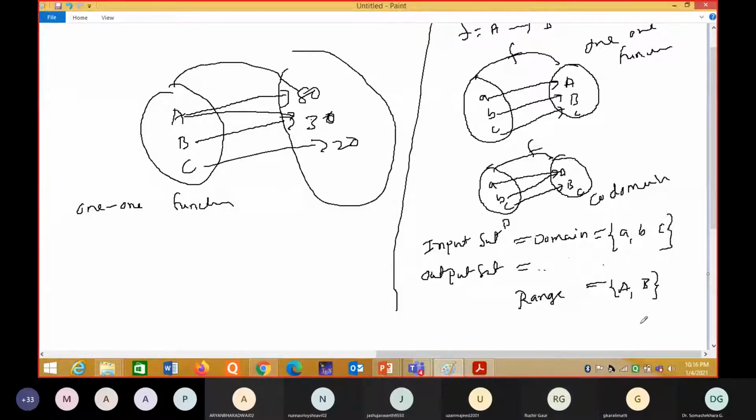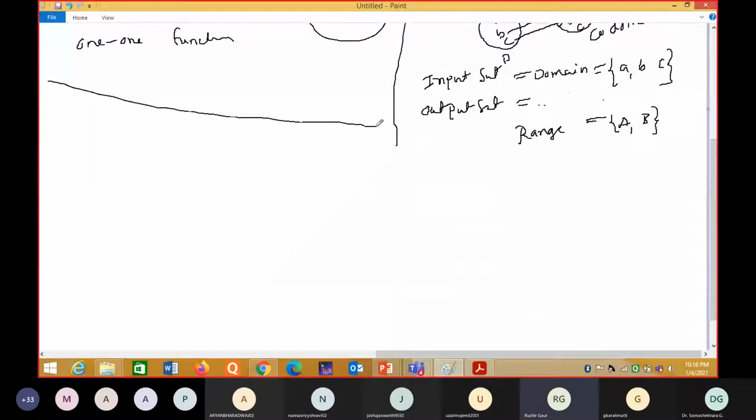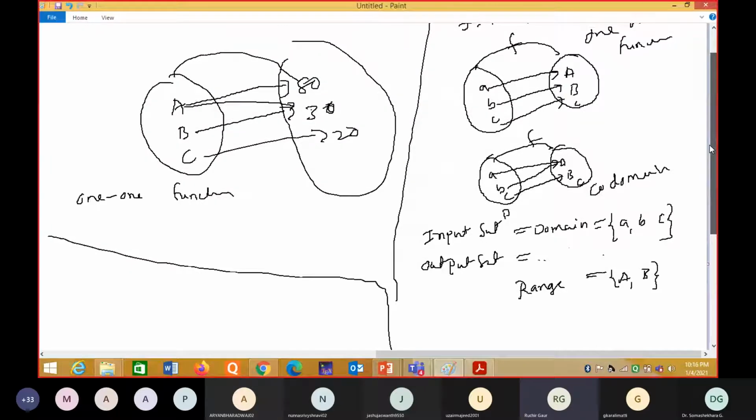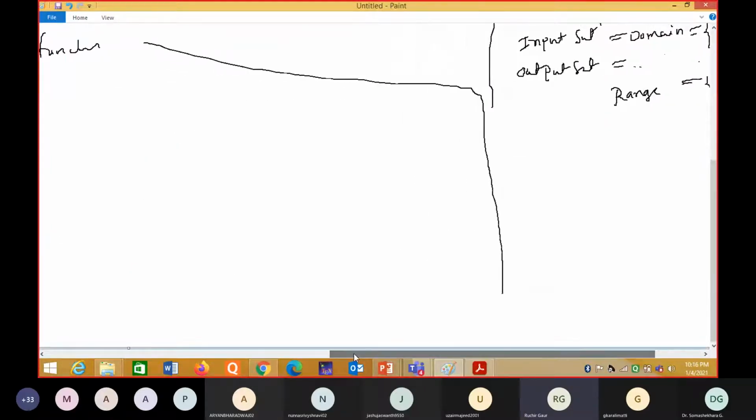Which is an onto function? I'll give some examples. Look here. When the codomain is equal to the range. Wait, man, I will tell you.